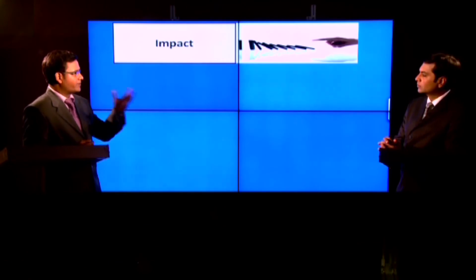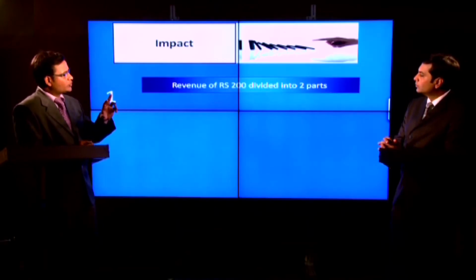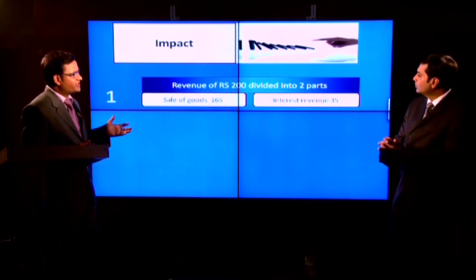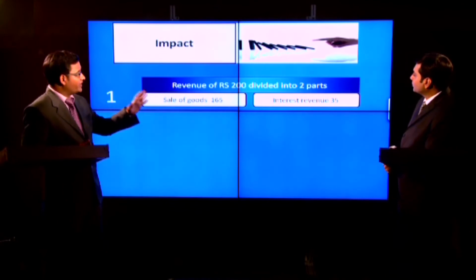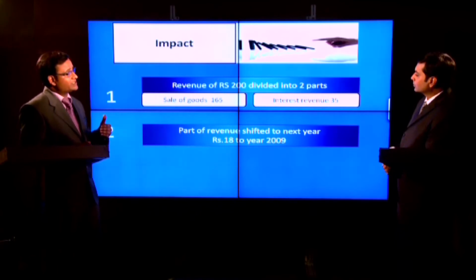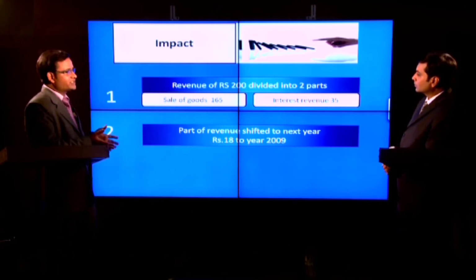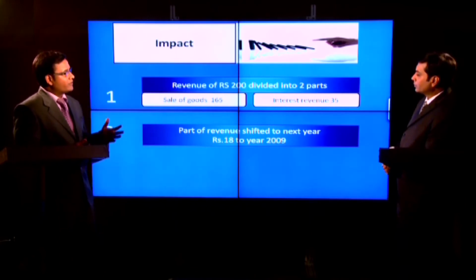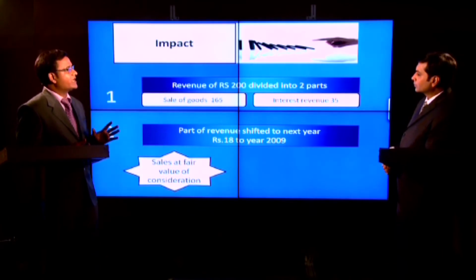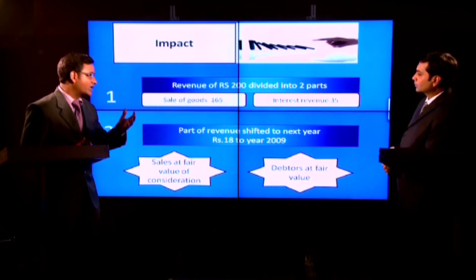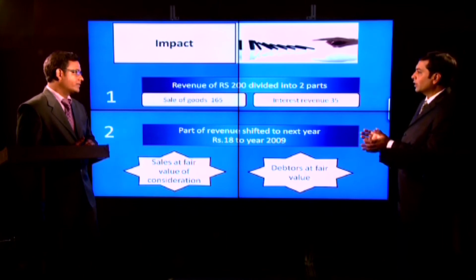Abhishek, if I understood correctly, then the following impacts will be there on my books. First, the entire revenue will be divided into 2 parts. One will be from sale of goods, in our first case it was 165. The balance 35 will be my interest revenue. Second, this interest revenue is recognized partly in the current year and some part is shifted to the next year. Further, we are not only recognizing the sales at fair value, but we are also keeping our debtors at fair value at the time of recognizing this sale. Yes, you have got it absolutely right, Furkan.